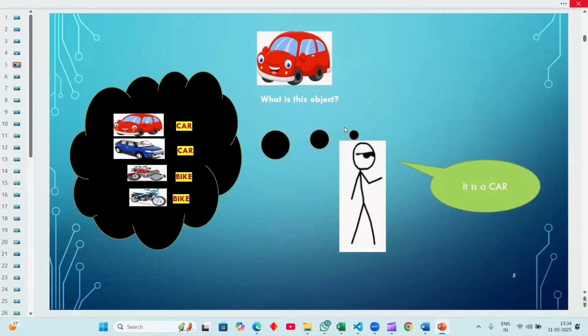If we put multiple objects like a car, supercar, motorbike, or superbike, and ask him to find the first object in red color, he easily identifies and recognizes it as a car. It is a red car. He recognized the pattern and the structure of the car, so he can easily identify it.